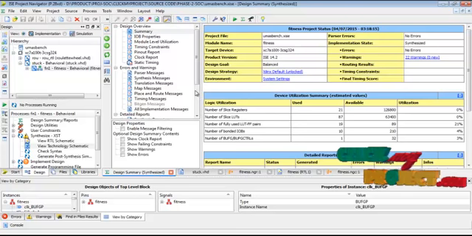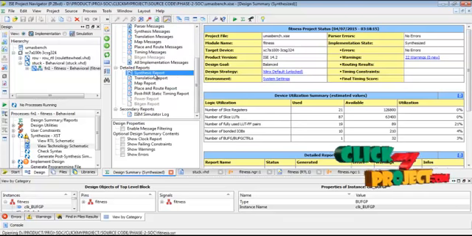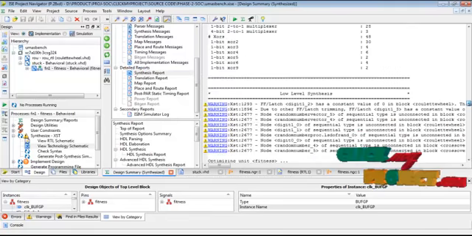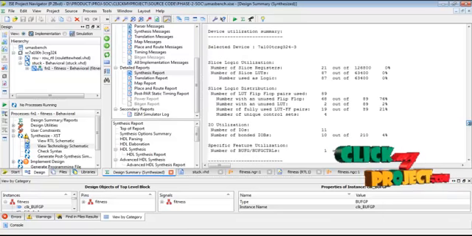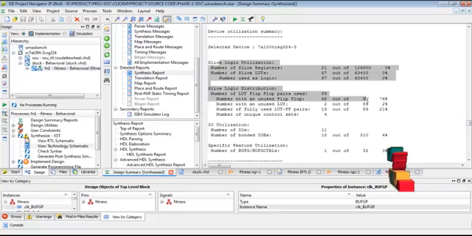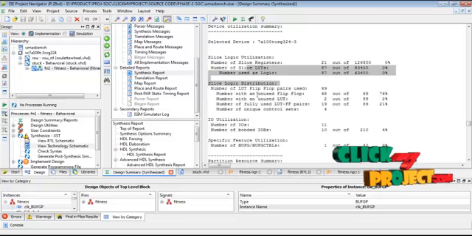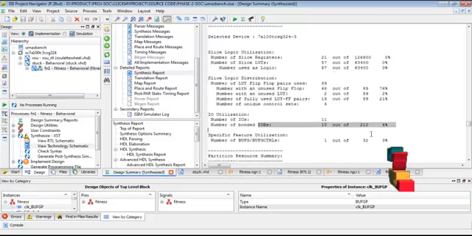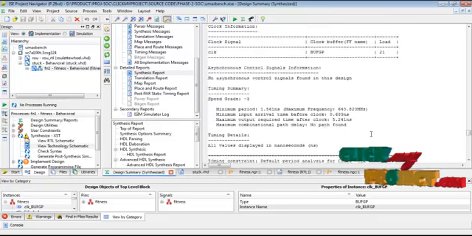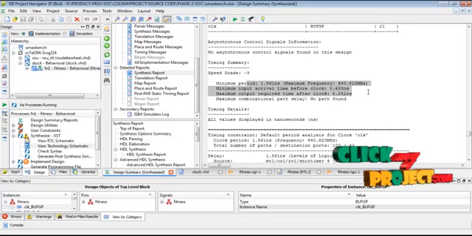Then go to the design summary process. Then select the synthesis report. The report is used for area and timing calculation for our NoC architecture. This is our area calculation for our NoC architecture: slice LUTs (lookup tables), then bonded input output functions. Then the timing calculation for our NoC architecture.